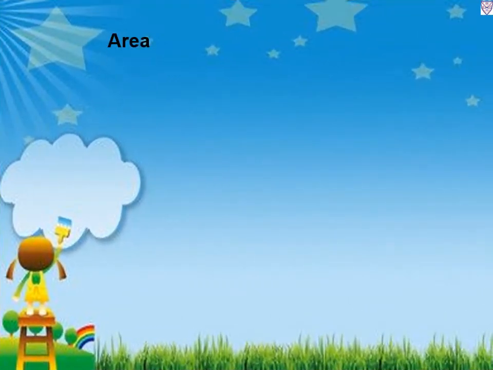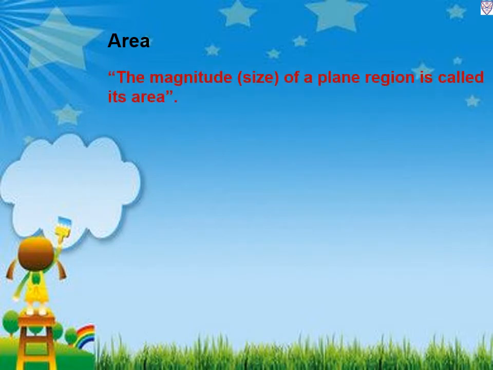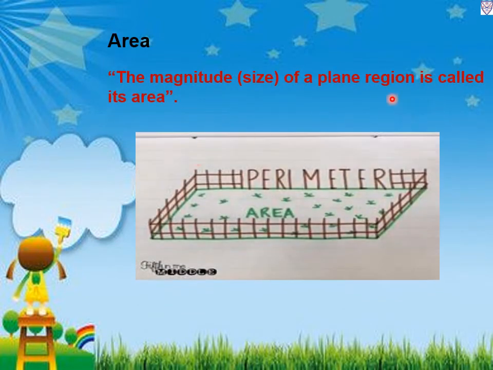Now we will see what is area. Area means the magnitude size of a plane region is called its area. Means the inner part is called the area, the inner part of the figure. The magnitude size of a plane region is called its area and the boundary of the figure is called its perimeter.